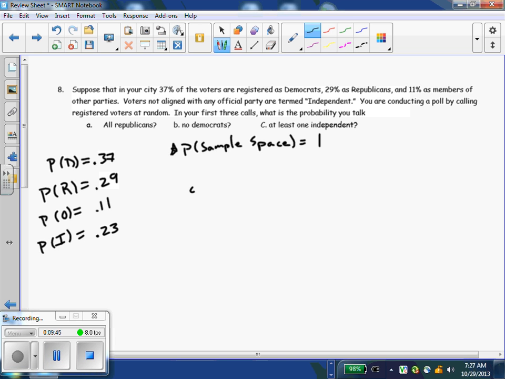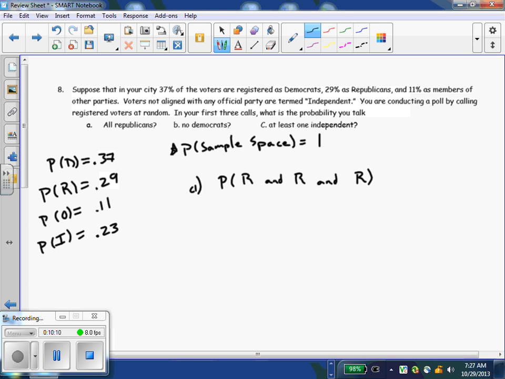So let's just start getting straight to the problem. You're conducting this poll, you're making 3 phone calls. In those first 3 calls, what's the probability we get all Republicans? That would be the probability we get a Republican and a Republican and a Republican. Here's an example where one phone call is not going to affect the other.